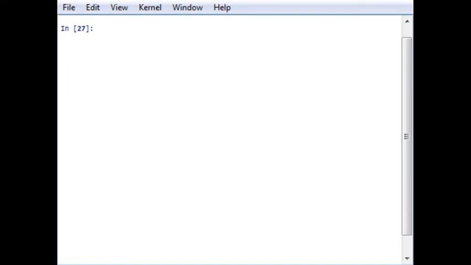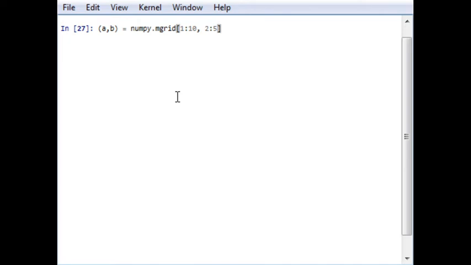In a similar manner, let's say a comma b equals numpy mgrid. This is the syntax of it. For example, the first will be the x-axis. For the x-axis I want 1 to 10, and for the y-axis I want 2 to 5. We have to use the colon here.